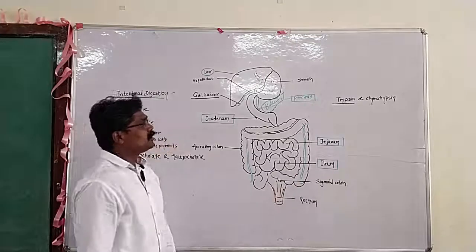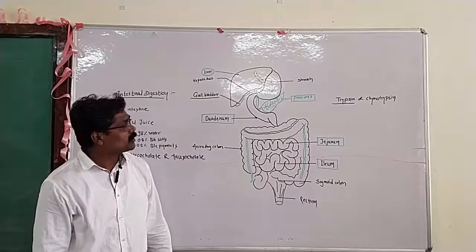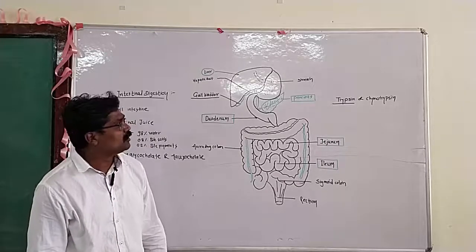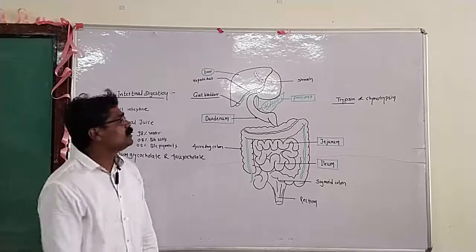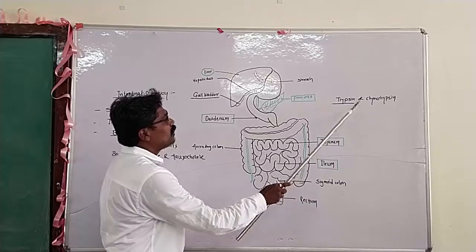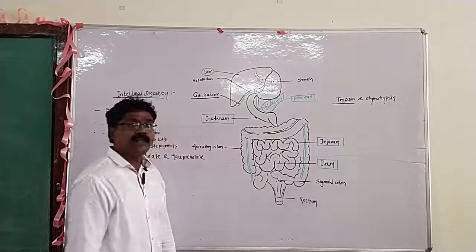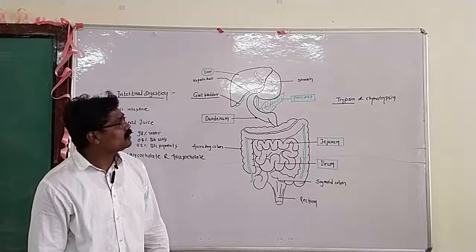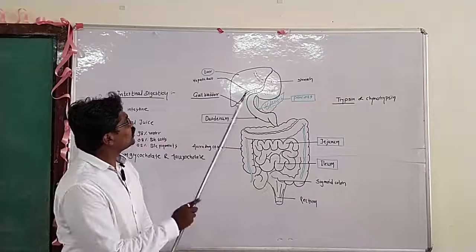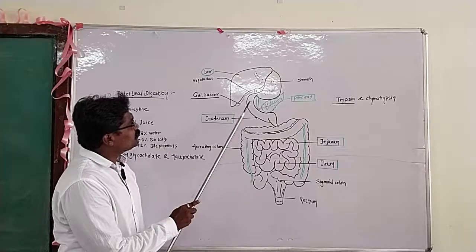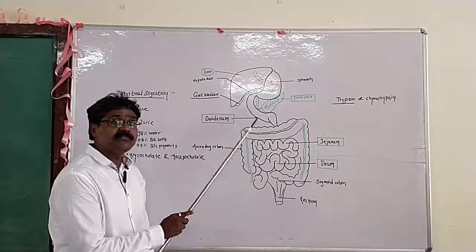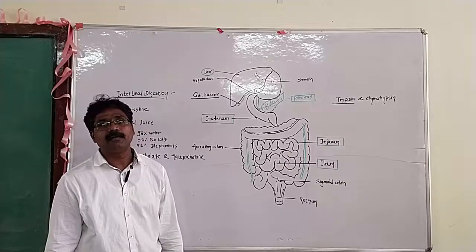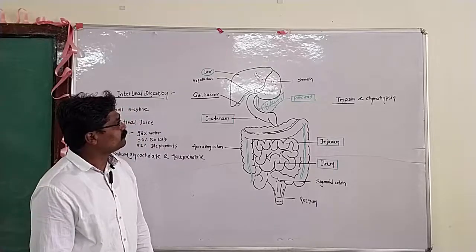But we have to know that trypsin and chymotrypsin are actually present in the inactive forms, trypsinogen and chymotrypsinogen. They are eventually converted into trypsin and chymotrypsin, and these two enzymes are very helpful in the digestion of protein. Proteins are converted into their simple form. The bile is very helpful in the emulsification of fat. Besides emulsification, a number of functions are carried out by our bile or our liver.